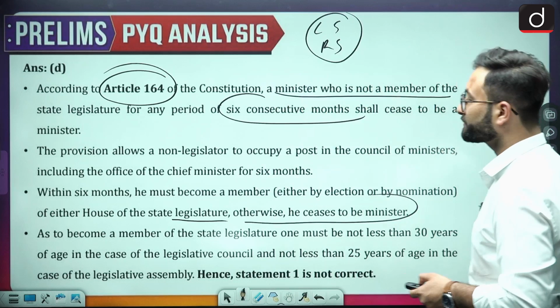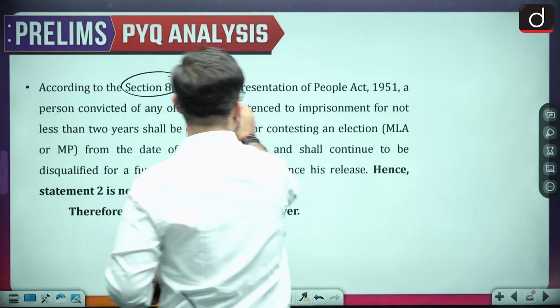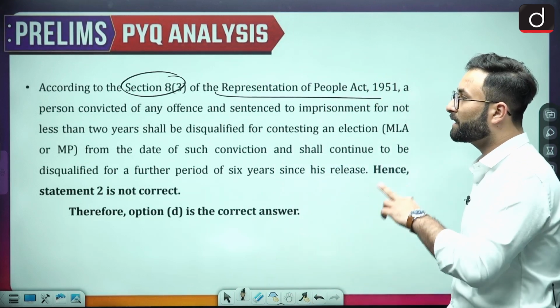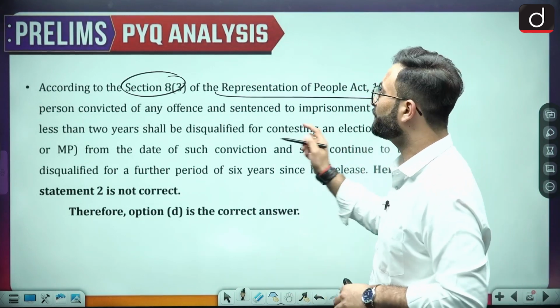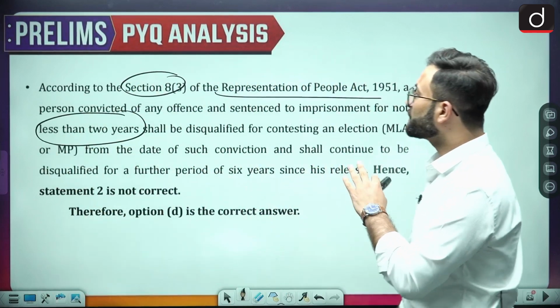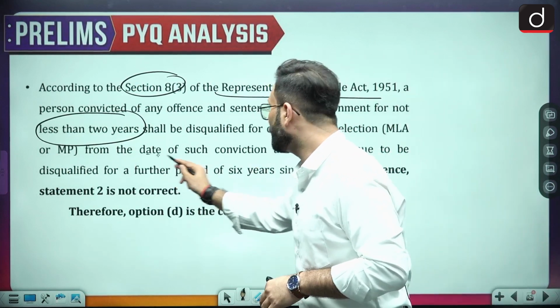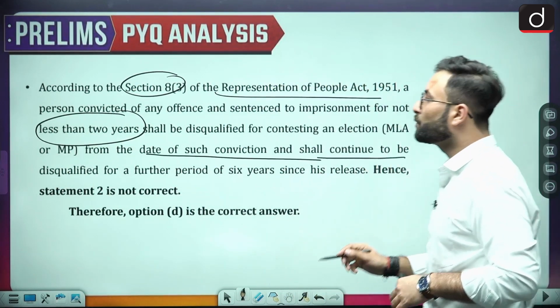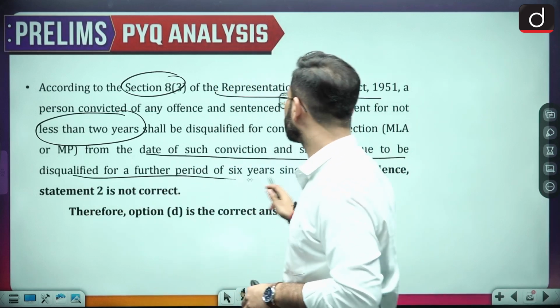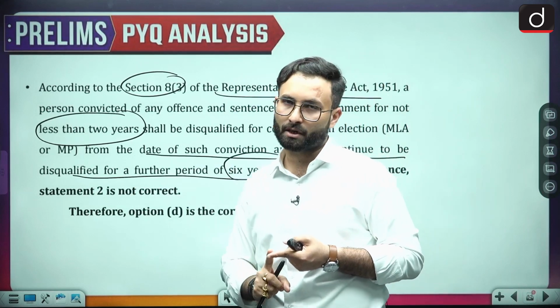Now, according to Section 8 clause 3 of the Representation of the People Act 1951, a person convicted of any offence and sentenced to imprisonment for not less than 2 years, again not 5 years but 2 years, shall be disqualified from contesting the election of MP or MLA from the date of such conviction, and shall continue to be disqualified for a further period of 6 years since his release. So basically after the release, up to 6 years he cannot contest the election.